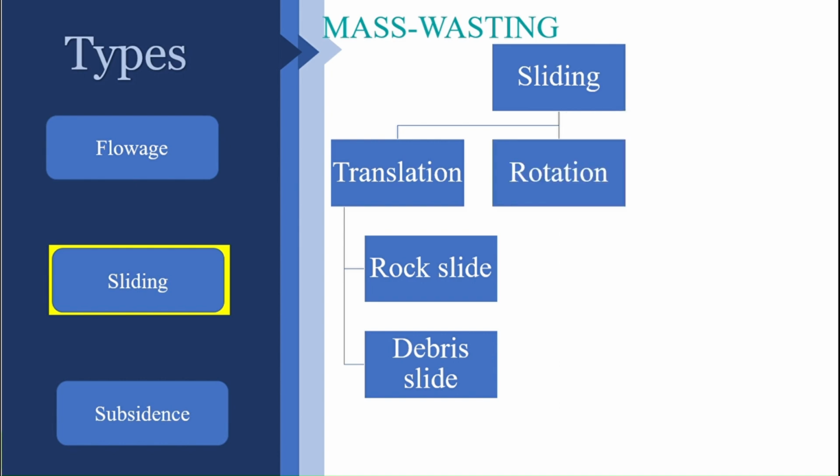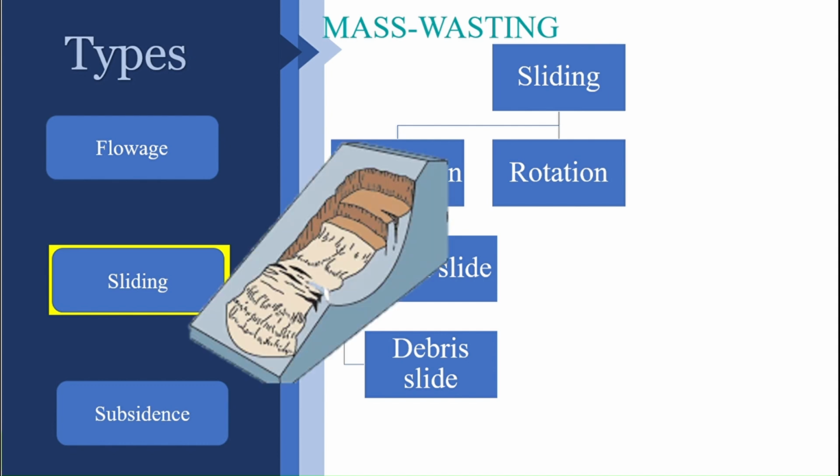Okay, then the second category is rotation. Here the rock is actually rotating. In translational movement, there is no angular change between the initial and final position of the rock, whereas in rotational sliding there is a change of angle between the initial and final position of the rock. So in rotation, you can see the sliding is like this. This is further subdivided into two.